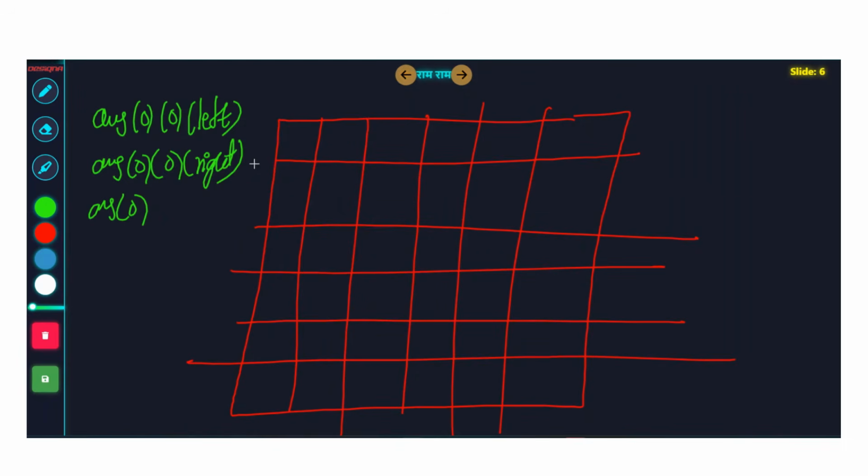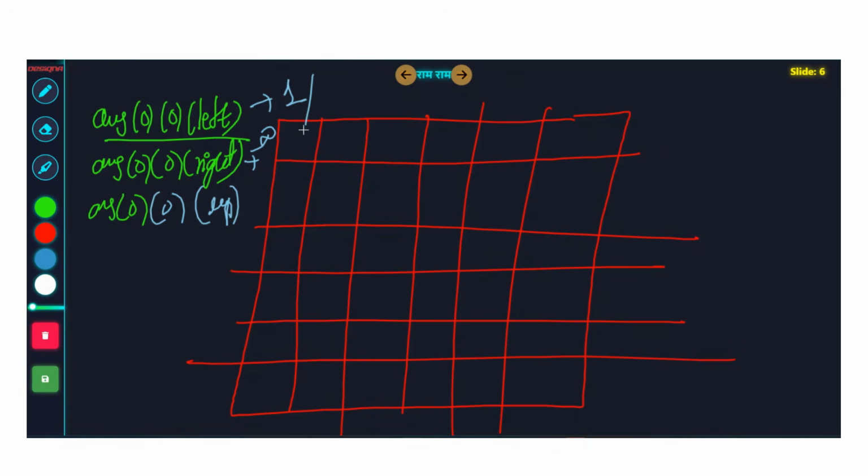So whenever it is not possible, now answer 0, 0 left, can you reach this cell from here? Yes, because we start from here only. Can you reach this cell from up? Yes, because you start from here only. Can you reach this cell from this direction? No. If you're reaching from this direction, it means you're visiting this cell for the second time. No. Visiting for the second time is not allowed. So as per the problem constraints, 0, 0 left, best path is 1. This is not possible, so negative infinity. 0, 0 up.